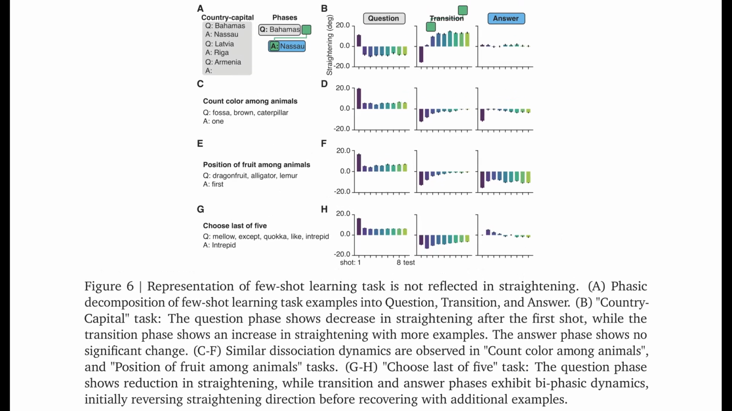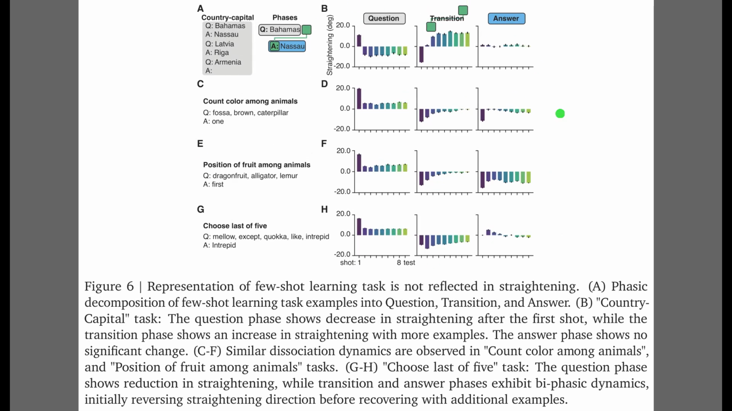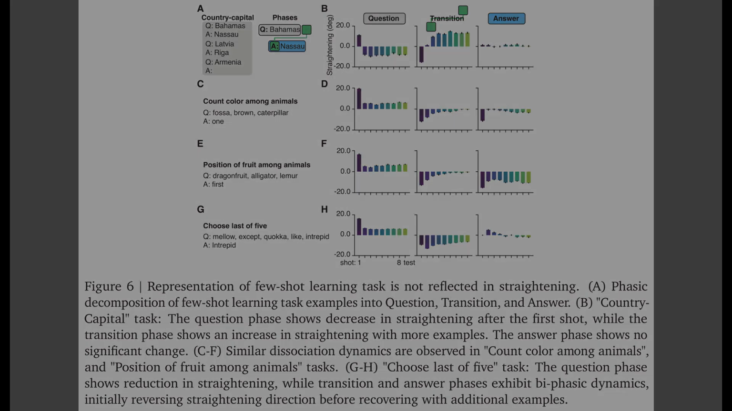Figure 6 reveals a twist when we switch to structured few-shot learning tasks. Panel A breaks these interactions into 3 distinct phases: the question, the formatting transition, and the actual answer. Looking at the country capital task in Panel B, we see a fascinating dissociation. The transition phase in the middle, which is just repeating a template, straightens consistently as context grows. However, the answer phase on the right, where the real reasoning happens, stays flat, proving that representational straightening is not a universal law for all types of in-context learning.